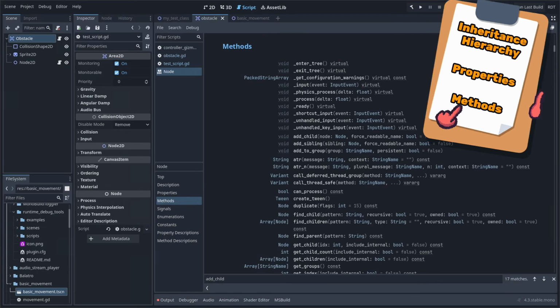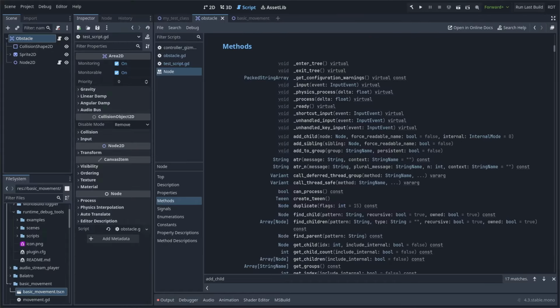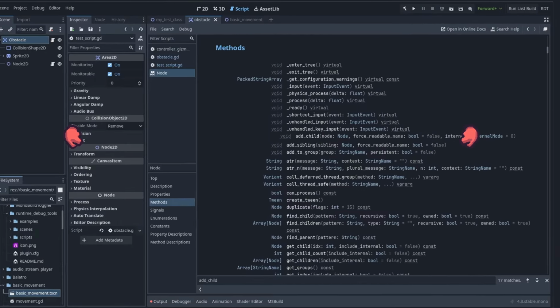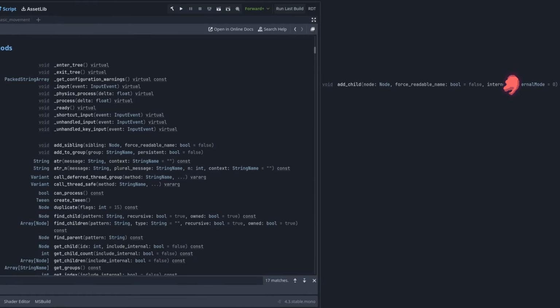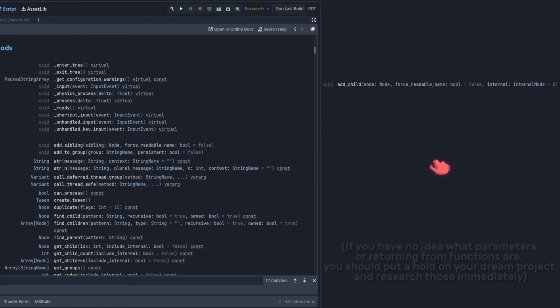Next we have the method list. The term method is just another name for functions. There's a surprising amount of information on each item in the list here. Let's break it down. Let's take a look at the addChild function for instance. The signature of the function gives us a lot of information. It has 3 sections: the return type, the name of the function, and the parameter list. The name is obviously how you'd refer to the function, the parameters are what the function takes in, and the return type is what it spits out.